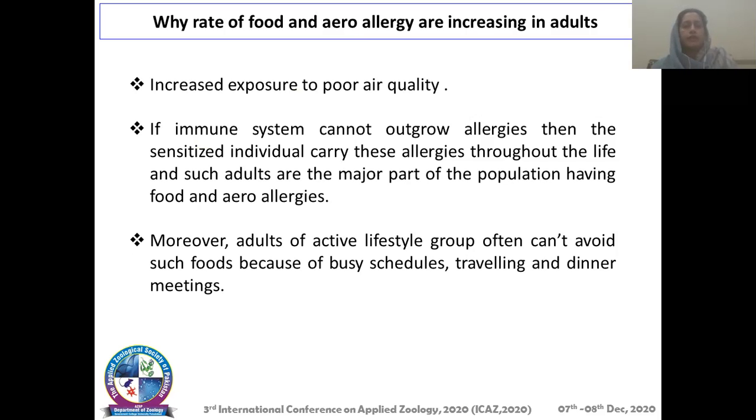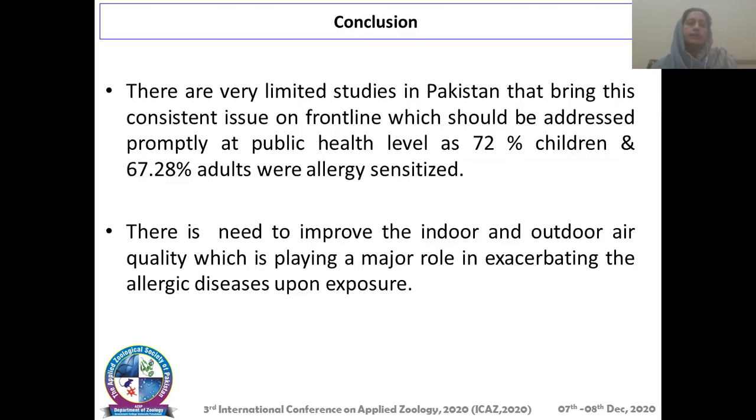Moreover, adults with an active lifestyle can't avoid foods which cause allergic responses, like most of the fast foods, which become habits of our daily use because of busy schedules, traveling, and dinner meetings. So it was concluded that there are very limited studies in Pakistan that bring this consistent issue to the frontline, which should be addressed permanently at the public health level, as 72% of children and 67.28% of adults were allergy sensitized.